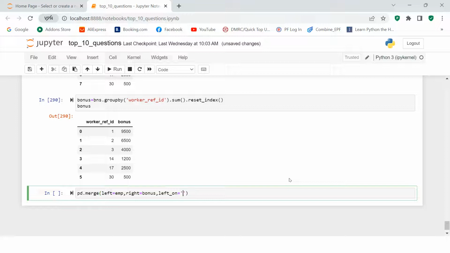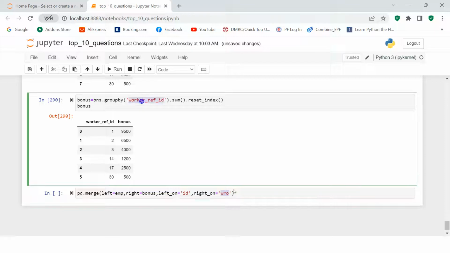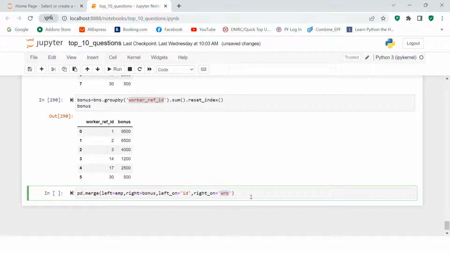So in the left table you have the common column named ID, and in the right table you have it named worker reference ID. Let me see if I can paste it. Okay, no, I need to take it from here and I will just paste it over here. If you have worked on SAS, then to merge the data it is important that you have the columns with the same name, but here that's not the challenge.